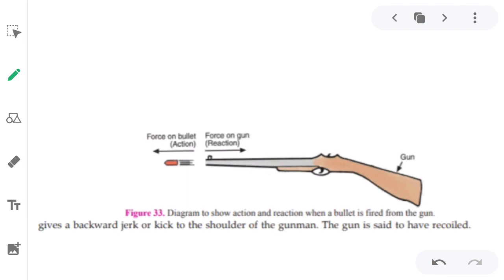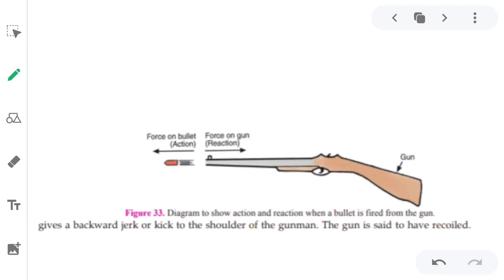Why does it happen? When someone fires a bullet from his gun, he feels a shock on his hand.